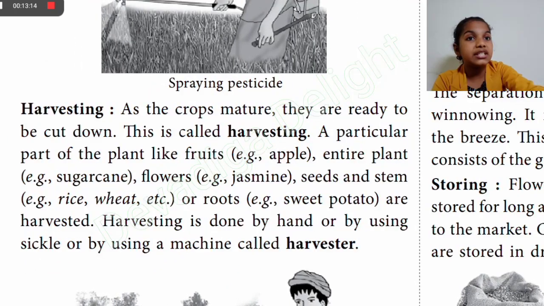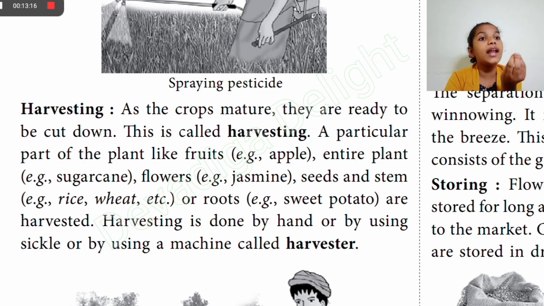Next one is harvesting. As crops mature, they are ready to be cut down. This is called harvesting. A particular part of a plant like fruits, examples are apples, or an entire plant like sugarcane, flowers, examples are jasmine, seed and stem, rice and wheat, etc., or roots, examples are sweet potato, are harvested. Harvesting is done by hand or using a sickle or by using a machine called a harvester.